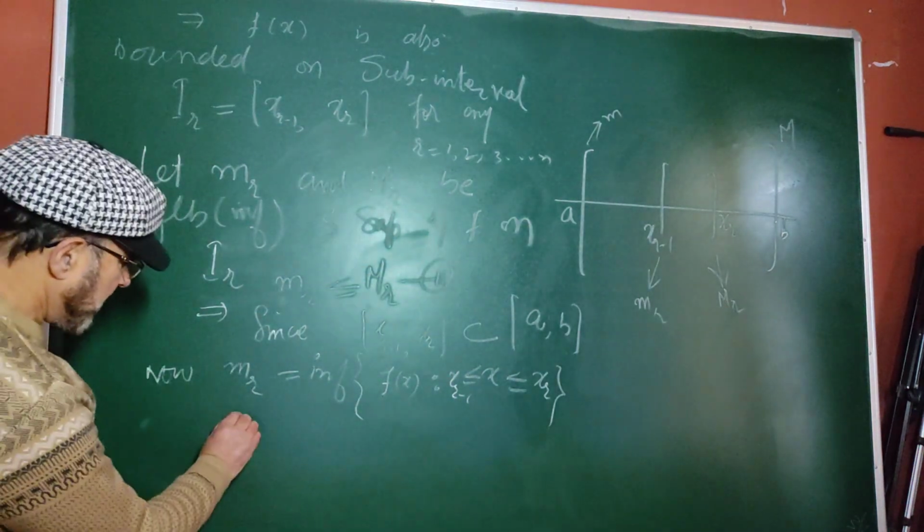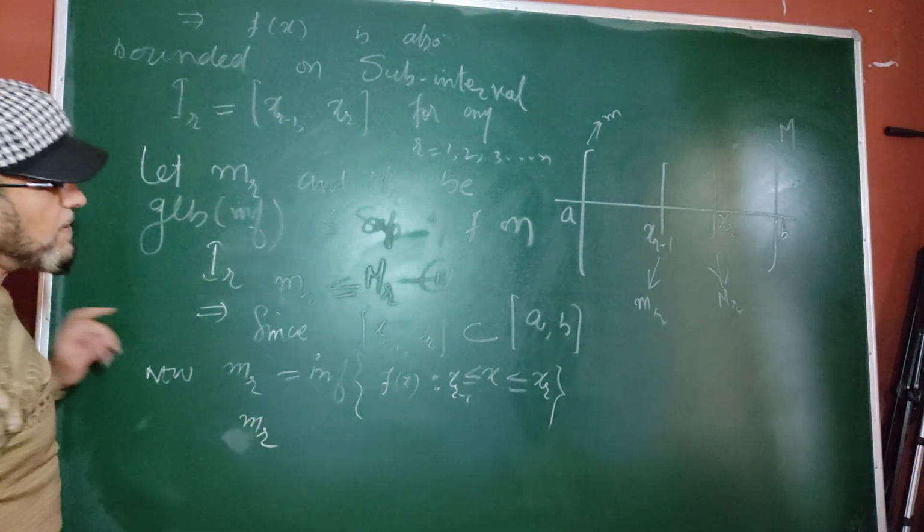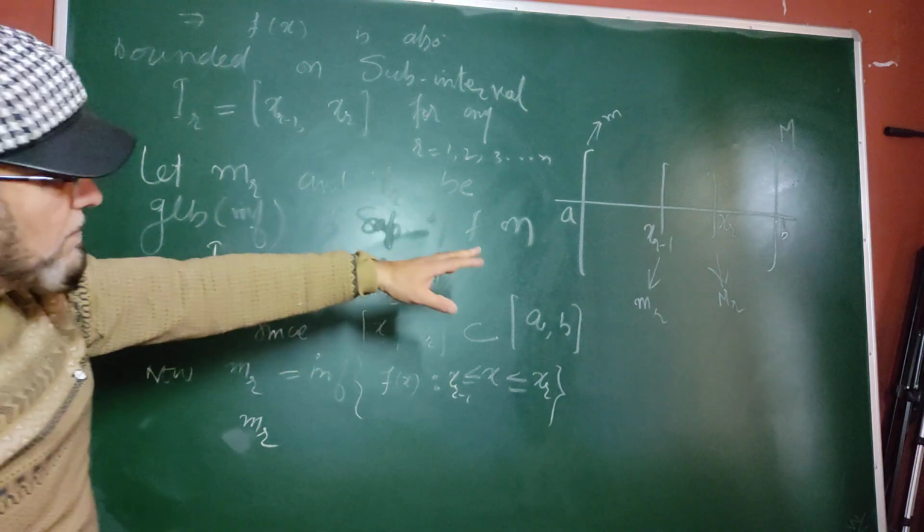What happens? Just look there, this is greater, this is less.